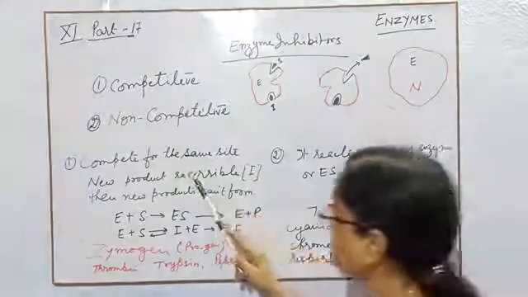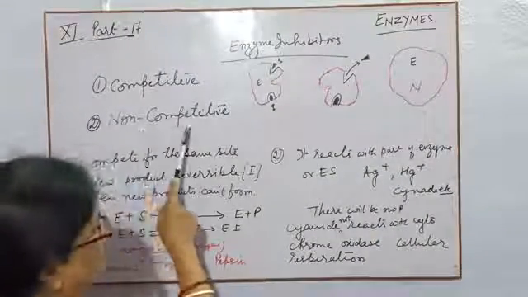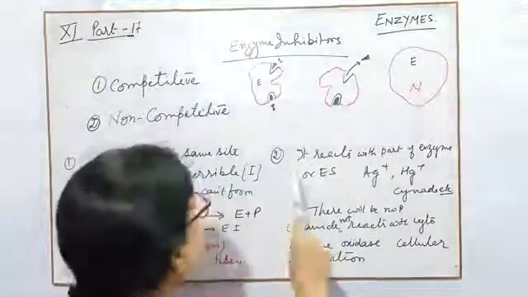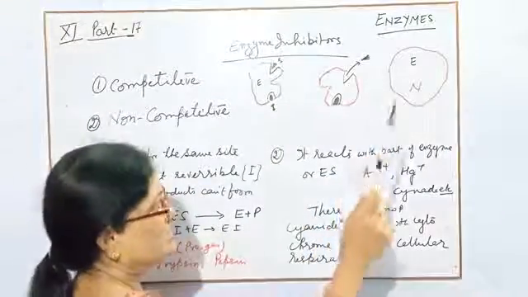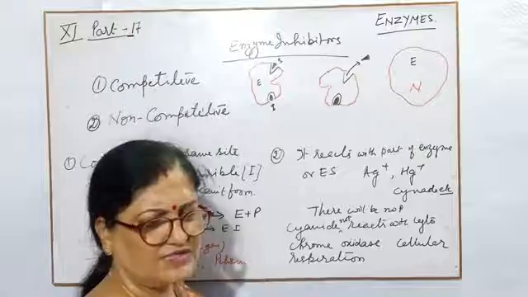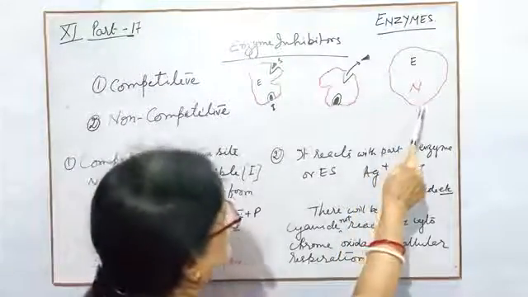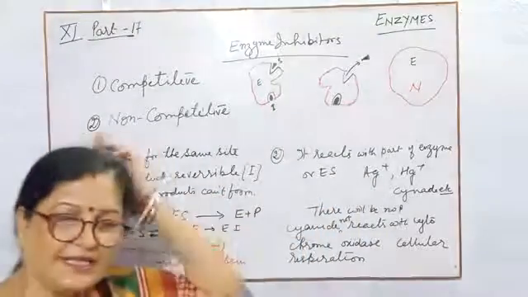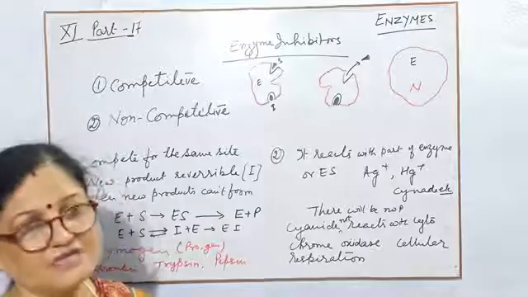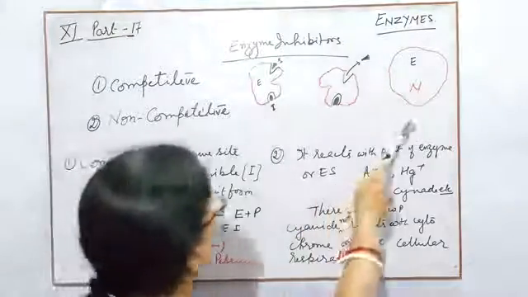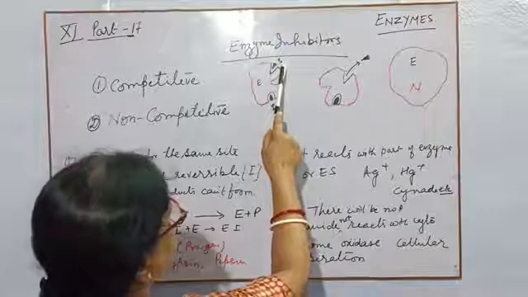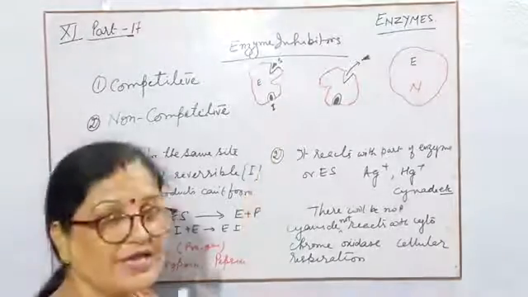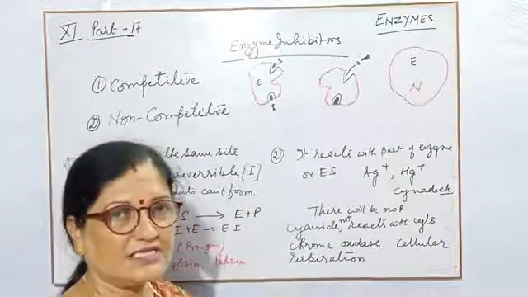Next one, non-competitive inhibitor. See, this is the normal structure, a simple diagram of the enzyme, and as I told you, it is non-competitive. That means it never goes to the same site of the substrate. This is the site of the substrate. It can choose another site of the enzyme to react with it. That's why it is known as non-competitive.